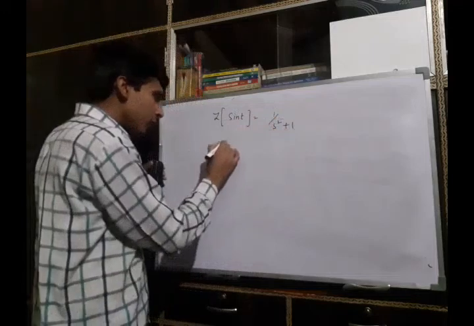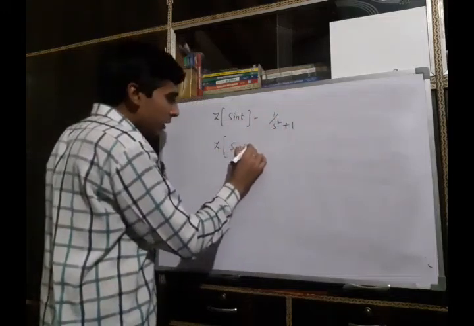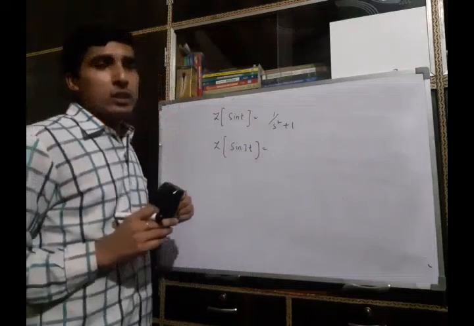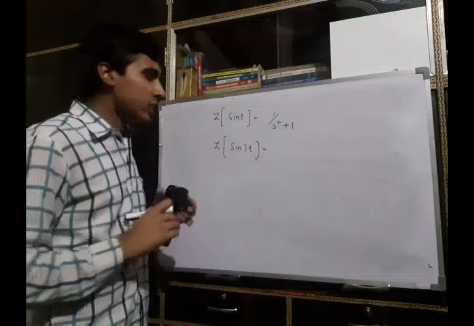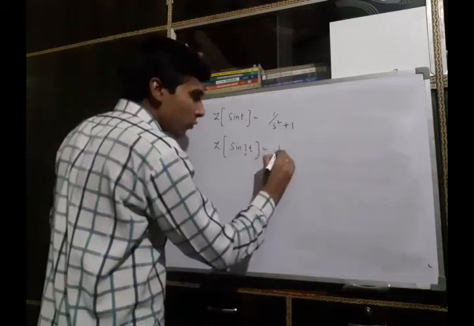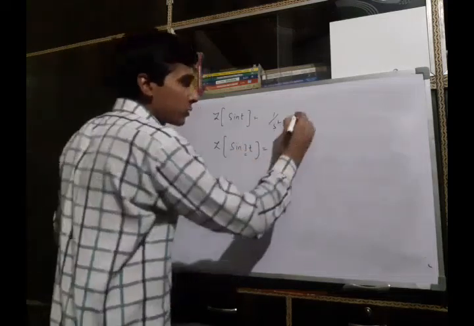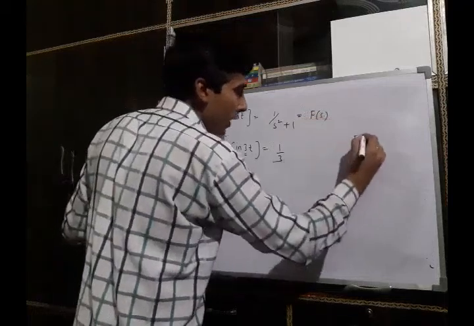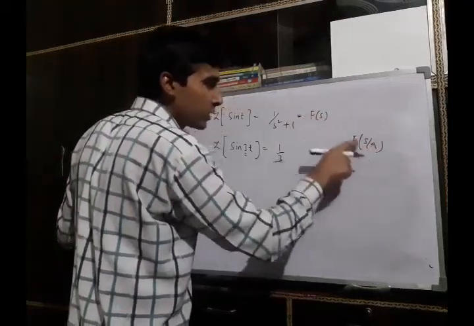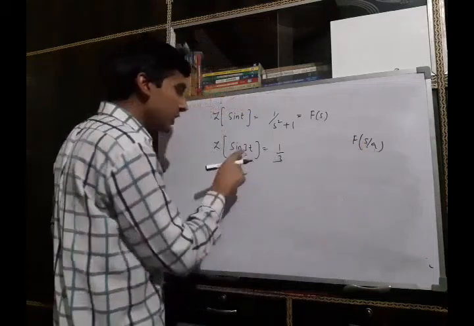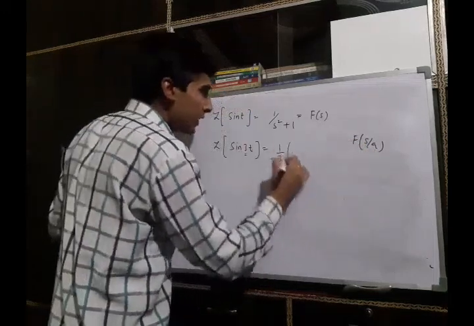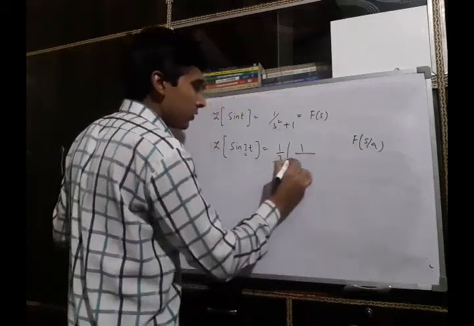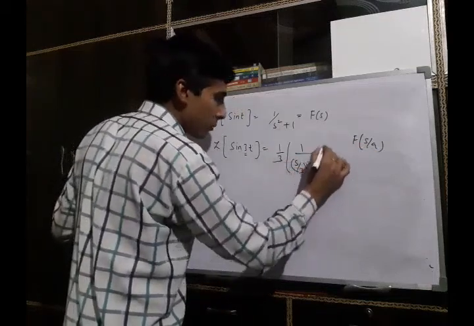So if we want to find the Laplace transform of sin 3t, we can use the change of scale property, which says a is here 3, so 1 by 3 F(s by a). That means s is replaced with s by a, and a is here 3, so we can rewrite it as 1 upon s by 3 whole square plus 1.